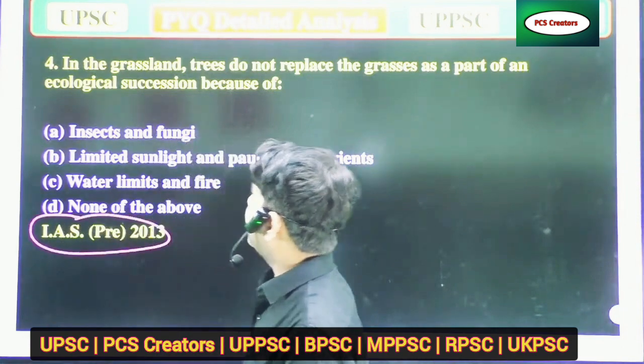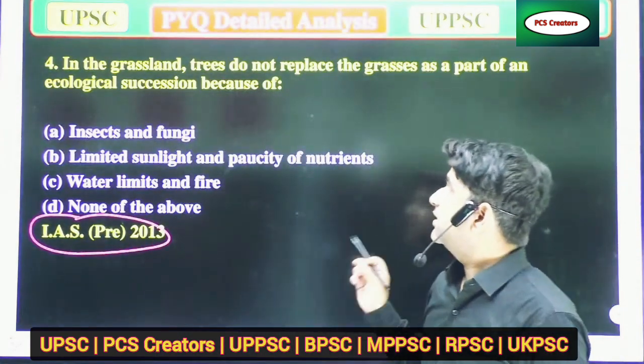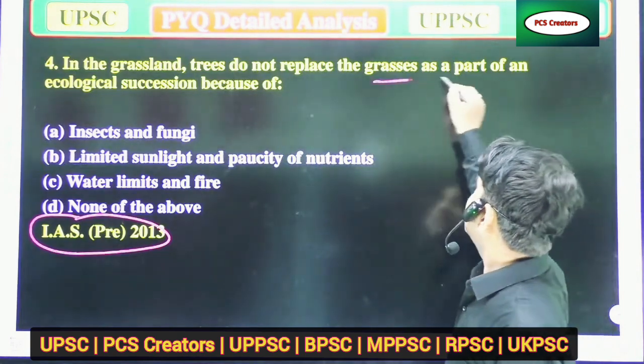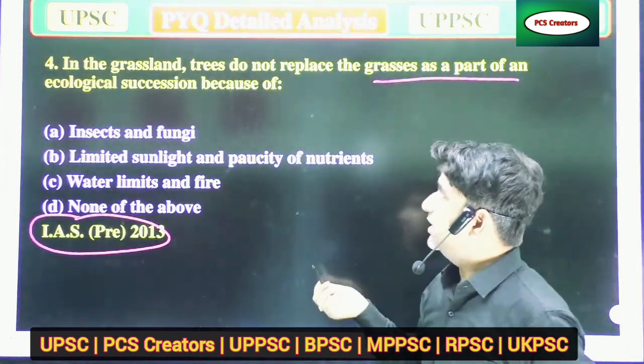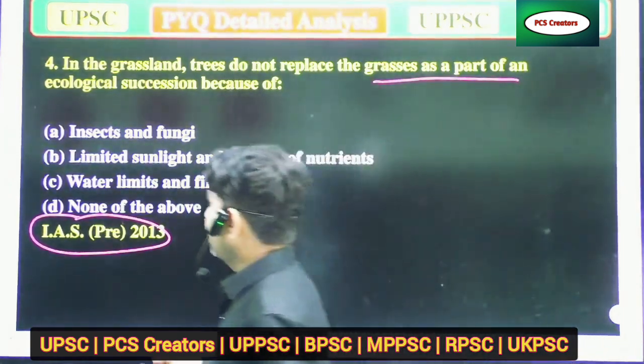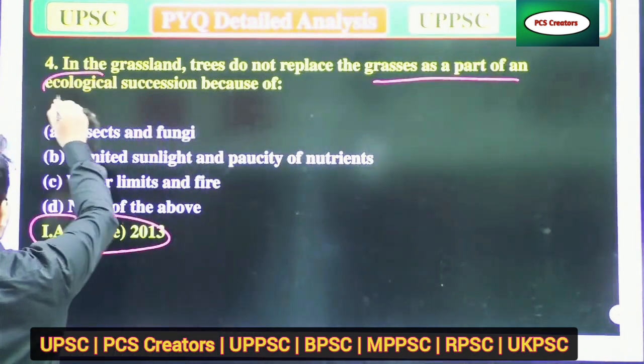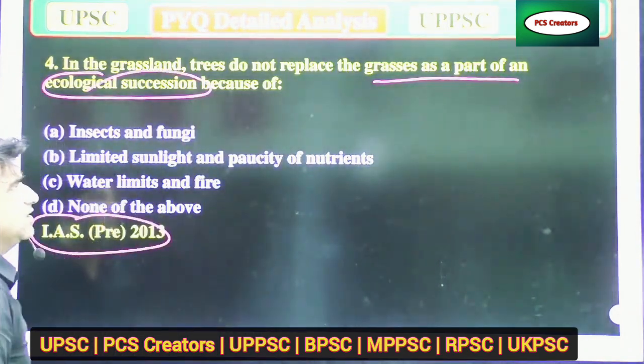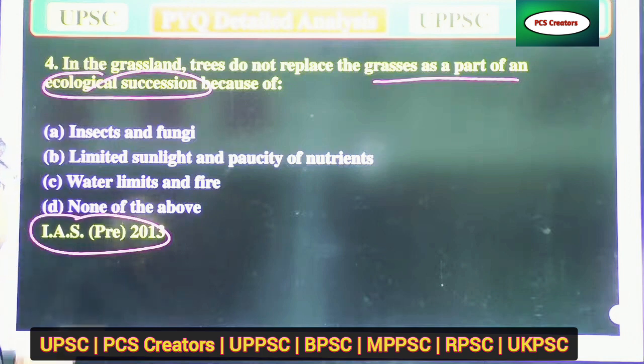First, what is ecological succession? The options are A, insects and fungi; B, limited sunlight and productivity of nutrients; C, water limits and fire; and D, none of the above.